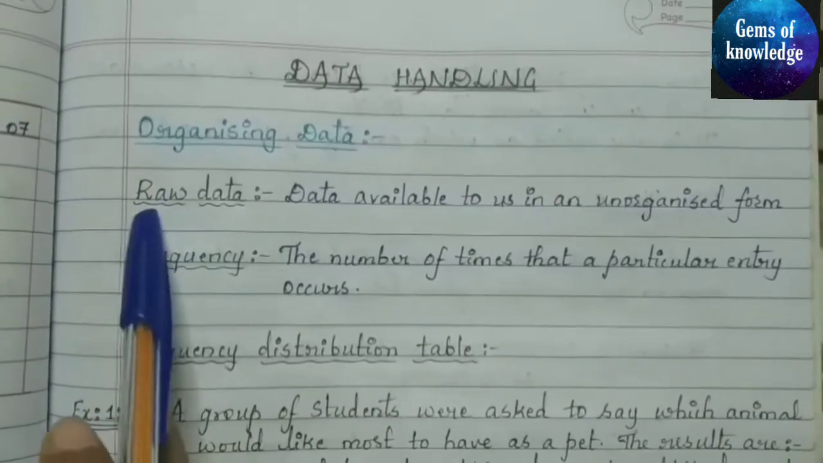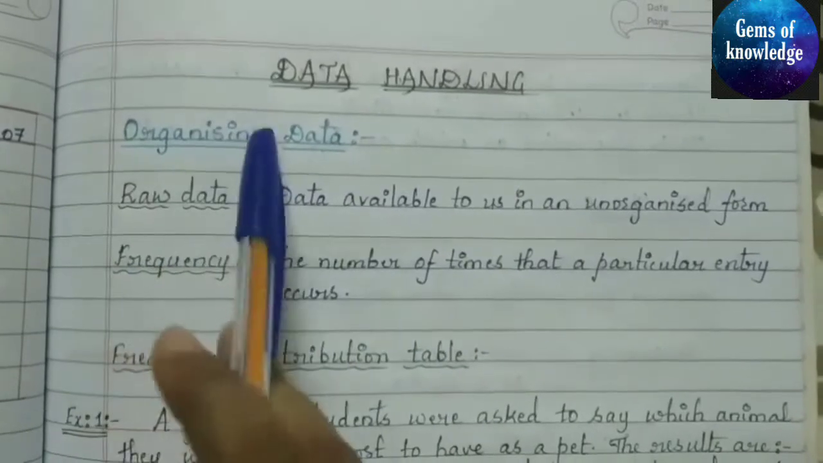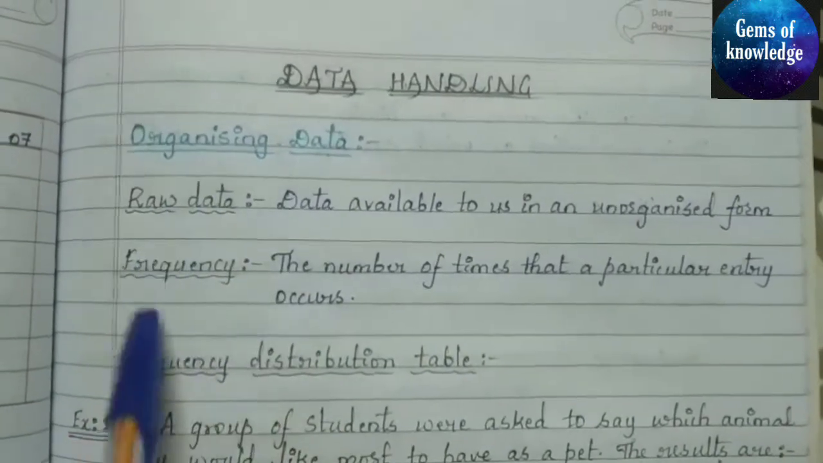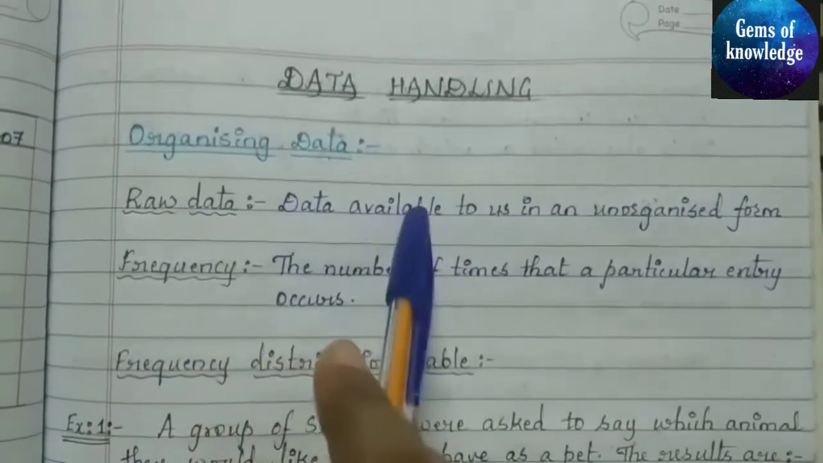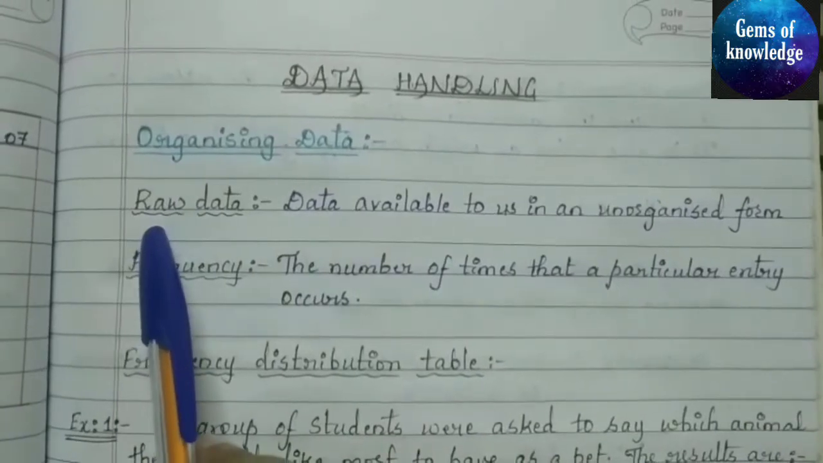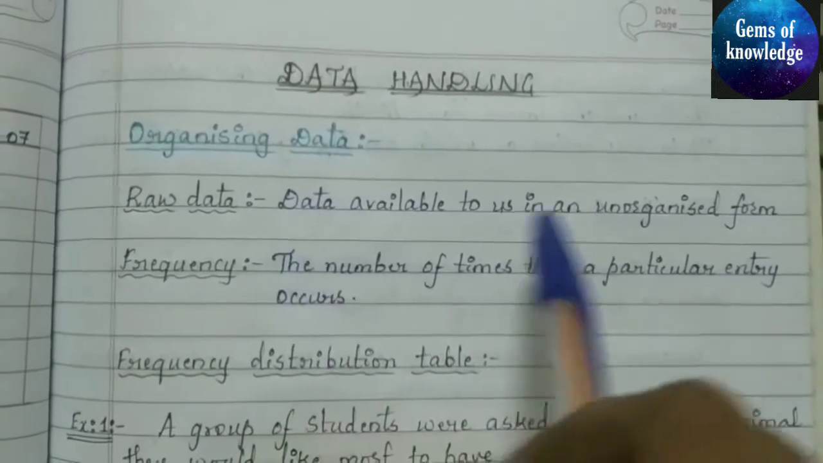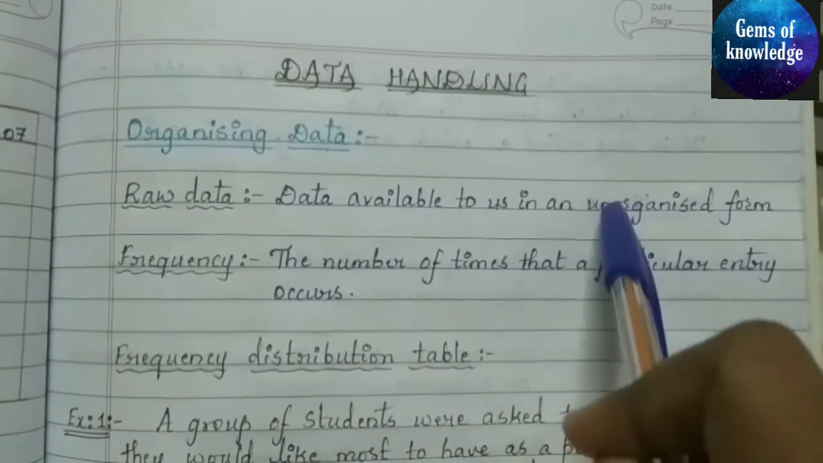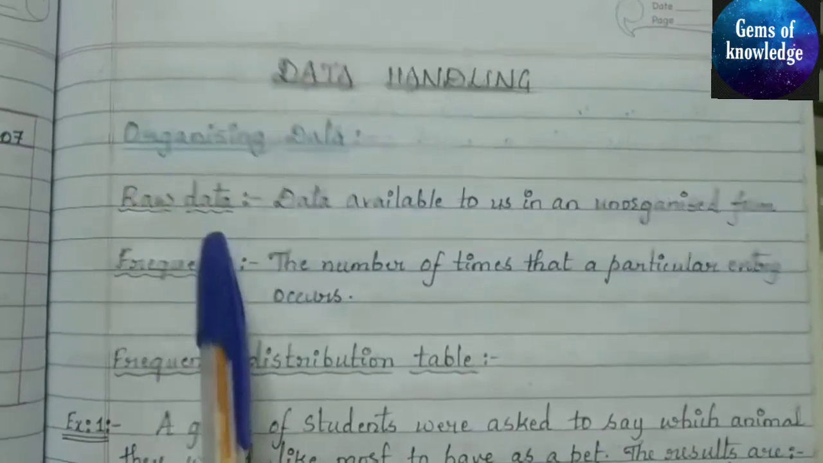So here we should know what is raw data as well as frequency. To organize our data, we need to know these two things. So what is raw data? Data available to us in an unorganized form is called raw data. Whatever data is available to us which is not organized, that form of data is called raw data.